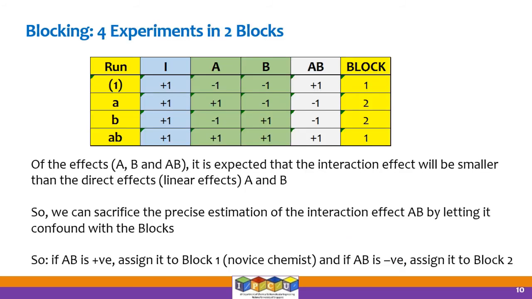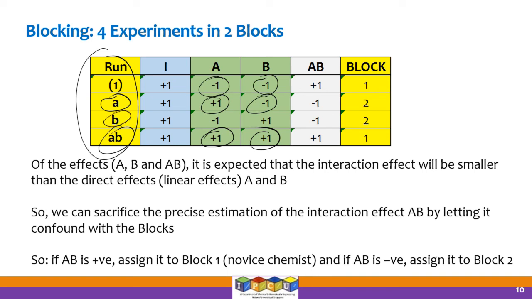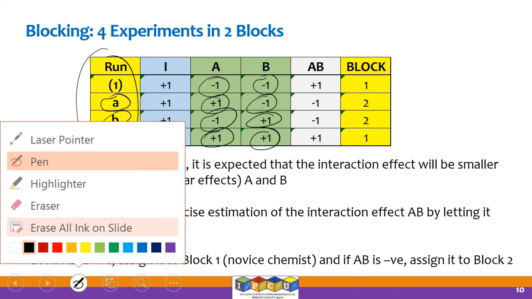So basically, now if we run the 4 experiments in 2 blocks, here is a table where you can see the run, indicated by the labels (1), A, B and AB. So the moment it is (1), both factors A and B are at the low level. If it is AB, both factors are at the high level. If it is A, factor A is at the high level and factor B is at the low level. And if it is B, factor B is at the high level and factor A is at the low level. All right, so that is clear for us.